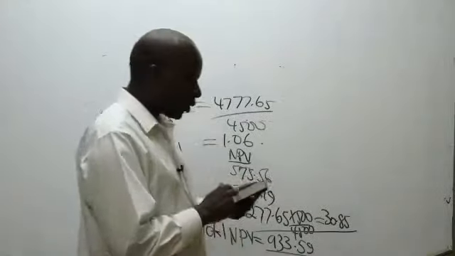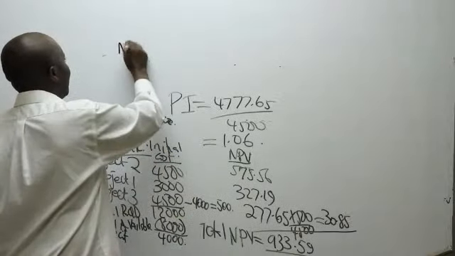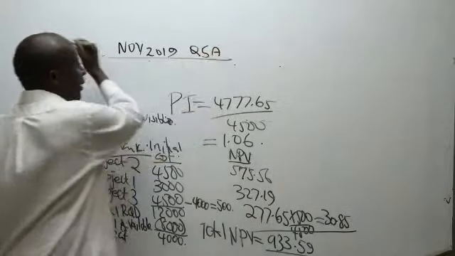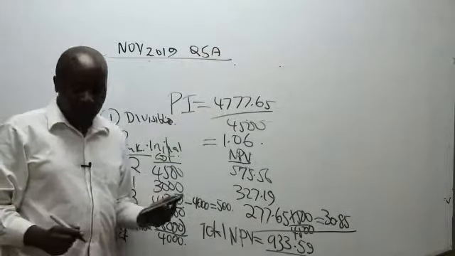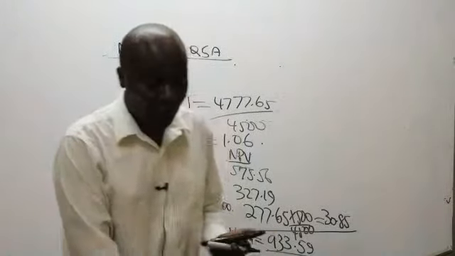So remember the question is November 2019. Question 5A. So all of us, are we together now? Can we start doing the question?